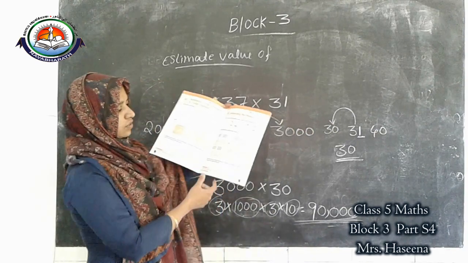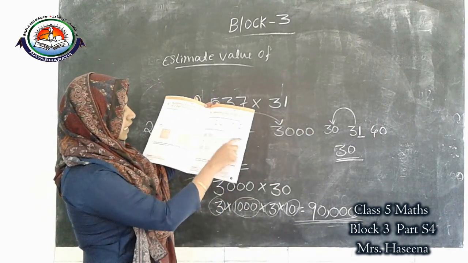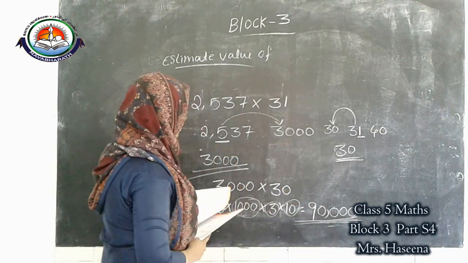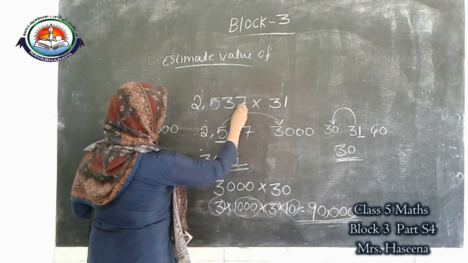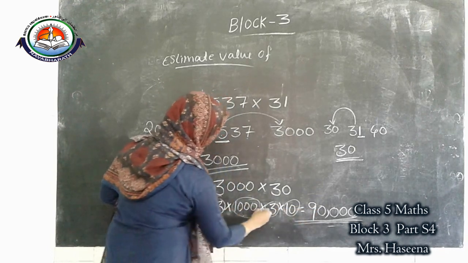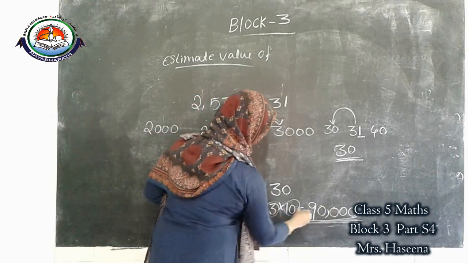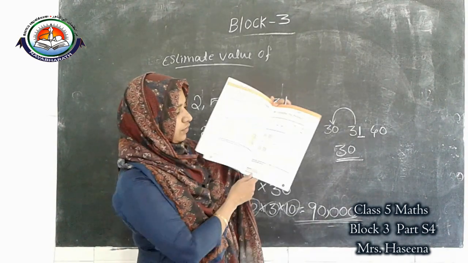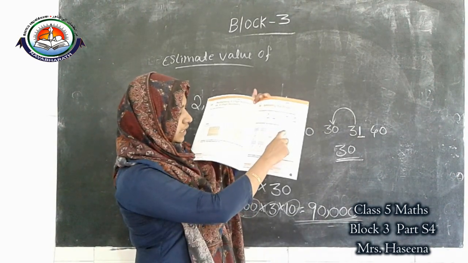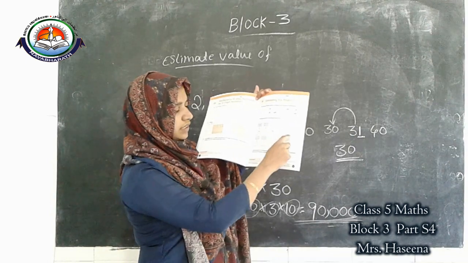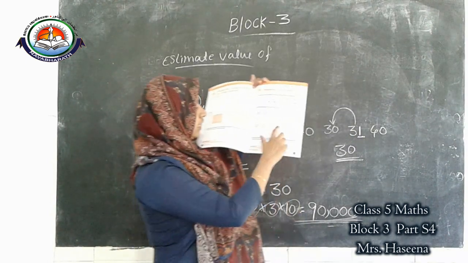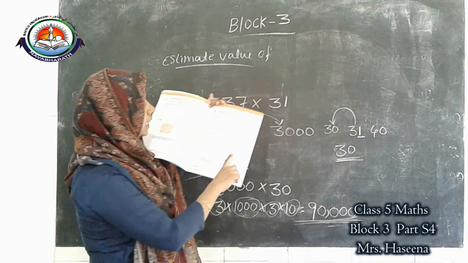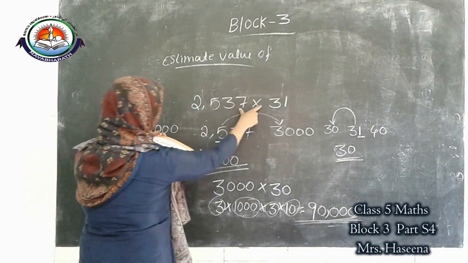Okay. Next one, what we did? Find the estimate product. Product means after multiplying one answer we will get. This is the product of this question. That means answer. Okay. We want to find here this one, this one, this one. Then 4-digit number into 2-digit number. I showed this method.